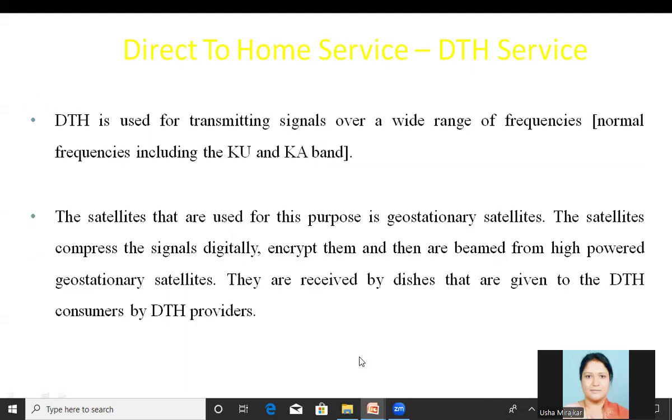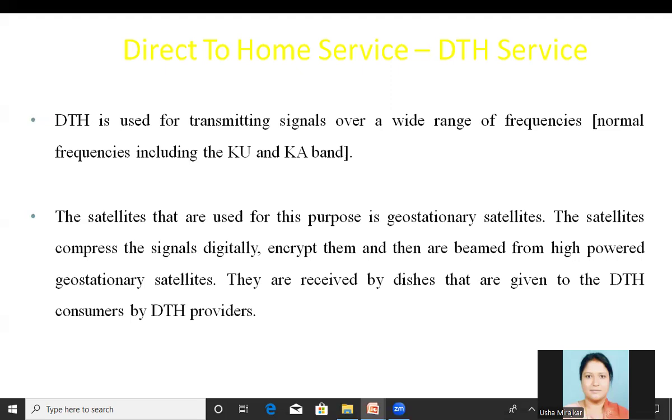Now, DTH is used to transmit the signal over a wide range of frequencies, including the Ku and Ka bands. The satellites used for this purpose are geostationary satellites, because we need to set the antenna just once. Since the satellite follows the earth's rotation, it will appear stationary.